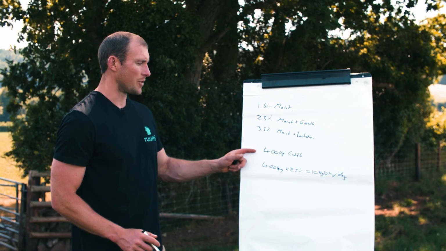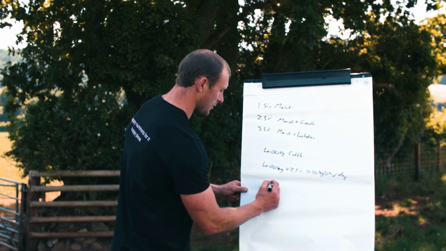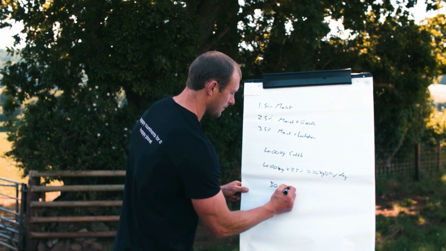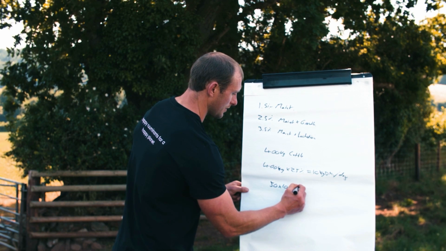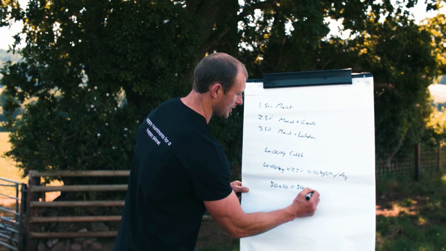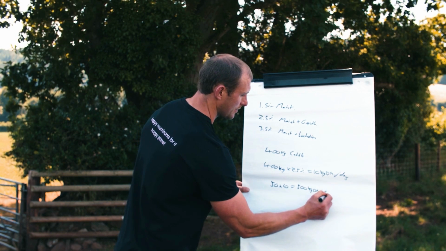Now, if we had a group of, let's say, 50 animals, then the total group demand would be 50 times 10 to equal 500 kilos of dry matter per day for the group.